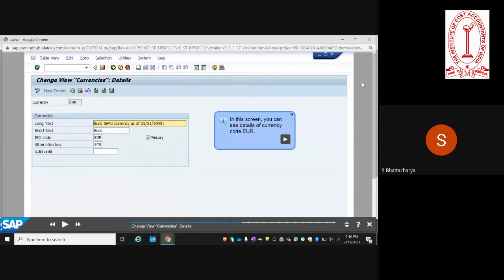So you see the details of the currency, and here you can set euro as the primary currency, or for an Indian company you can set INR as the primary currency. This is the screen where you maintain the basic settings for currency. Usually you don't need to touch this because it is all predefined in SAP. Only in very rare instances do you need to get into this screen and do some configuration.